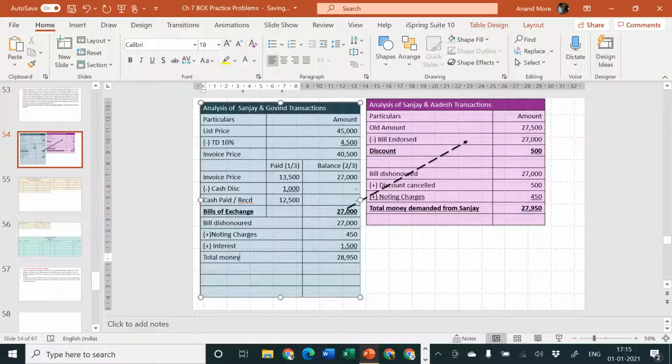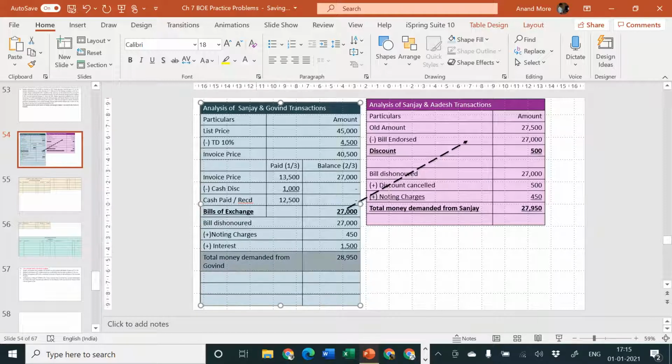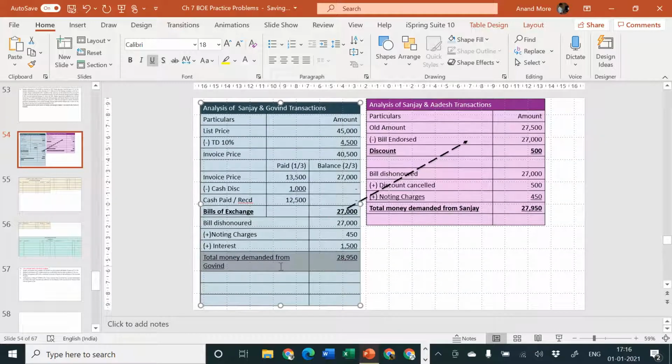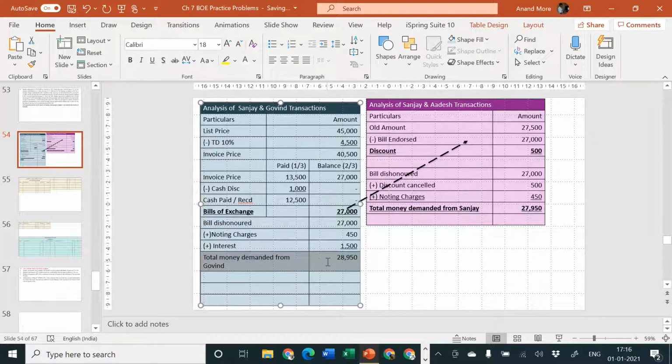Total money demanded from, who is that? Govind. Total money demanded from Govind is known to us now. Clear to all of you? Total money demanded from Govind is how much? 28,950. Next part, less. Let me remove the underline part because there is some calculation here.